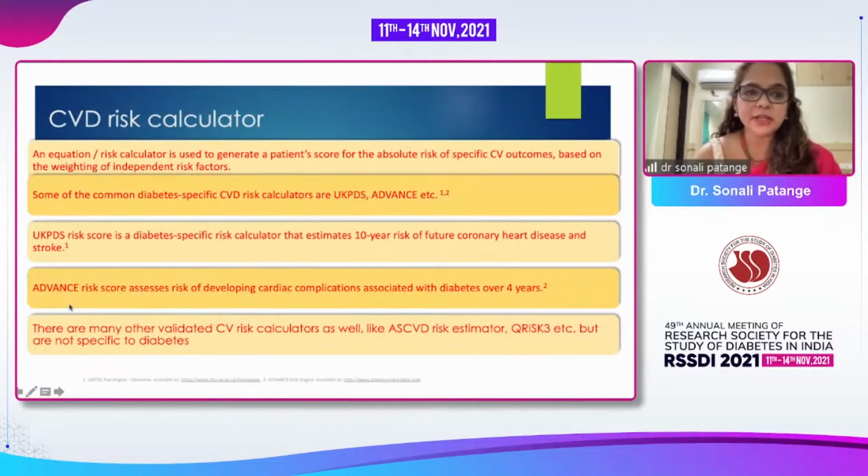So what is a CVD risk calculator? It is used to generate a patient score for the absolute risk of specific CV outcomes based on the weighting of independent risk factors. Some of the common diabetes specific CVD risk calculators are UKPDS and ADVANCE. The UKPDS risk score is a diabetes specific risk calculator that estimates the 10-year risk of future coronary artery disease and stroke. The ADVANCE risk score assesses the risk of developing cardiac complications associated with diabetes over 4 years. There are other validated CV risk calculators as well, such as the ASCVD risk estimator and QRISK-3, but they are not really specific to diabetes.